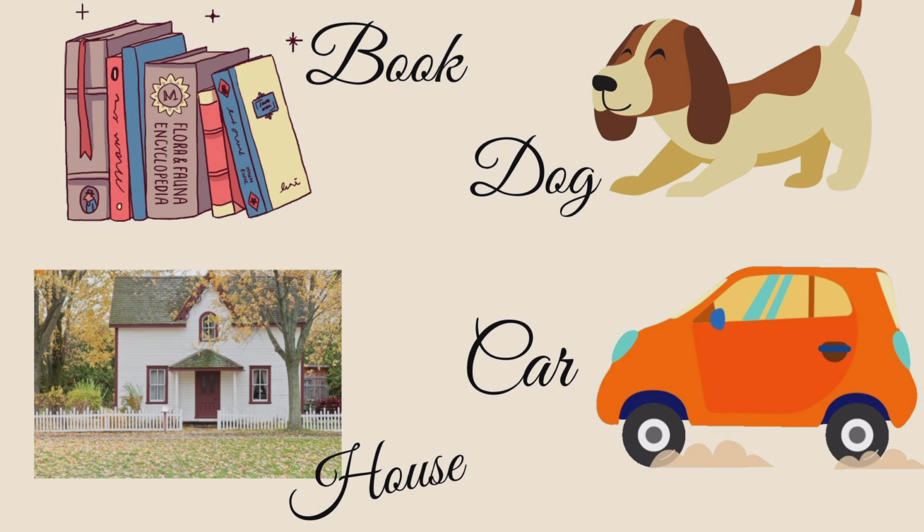You can also make plural of these nouns. So you can say books, dogs, cars, and houses. We can count all these things. So these are countable nouns.